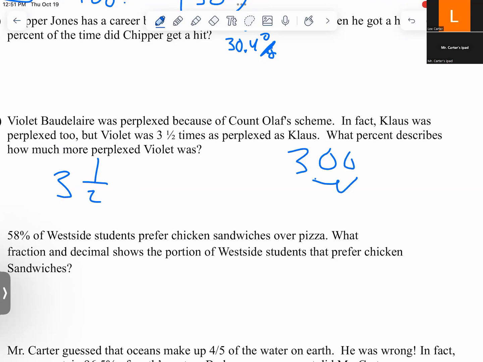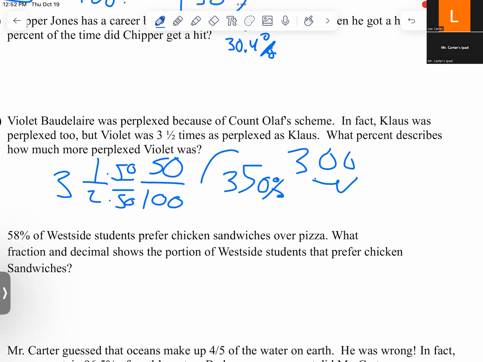So now we just need to know what 1/2 is as a percent. Well, percents are out of 100. Hopefully you've memorized this one by now. Remember, there's a Quizlet deck for that. So that's 50%. So we have 300%, we have 50%, so we have 350%. Okay.